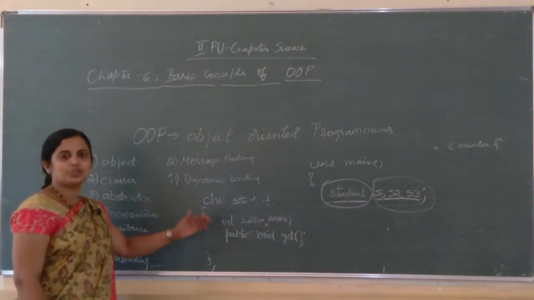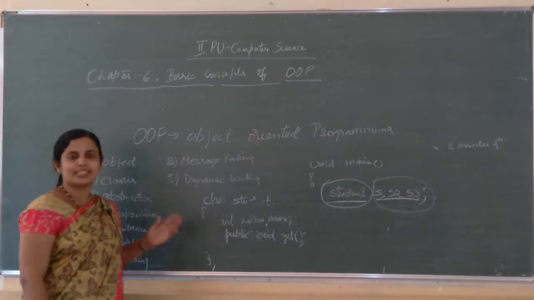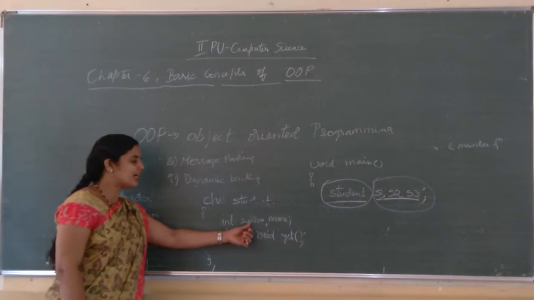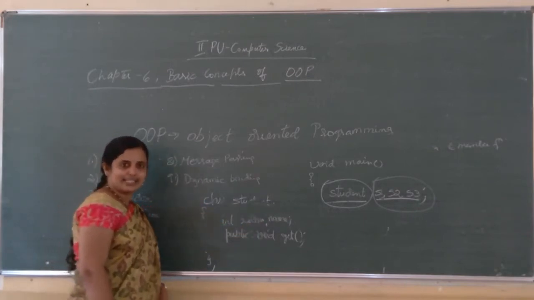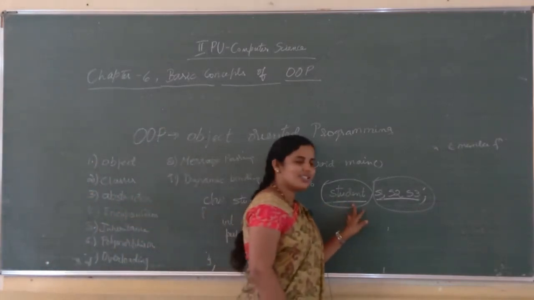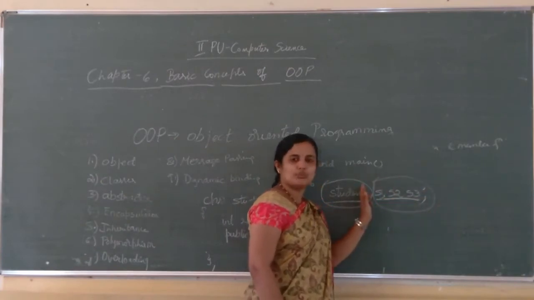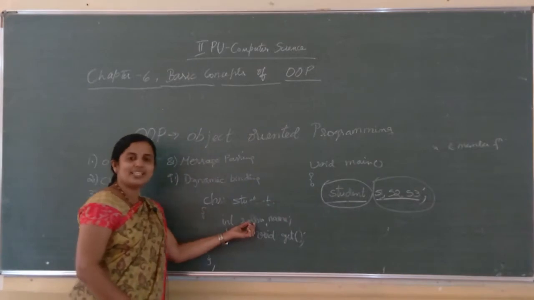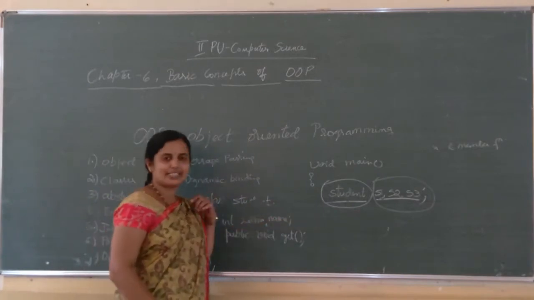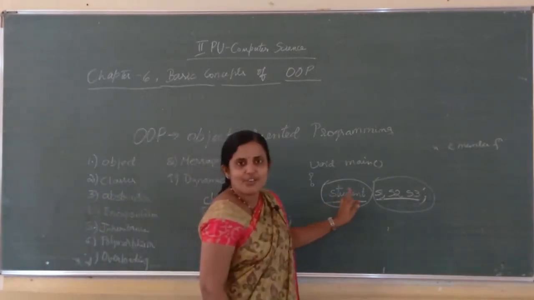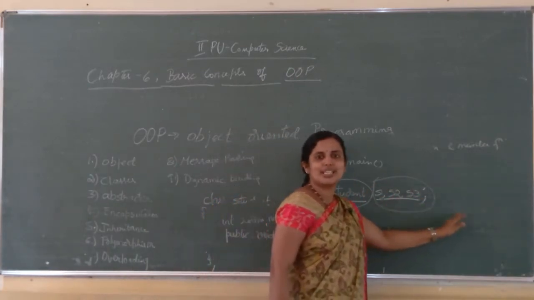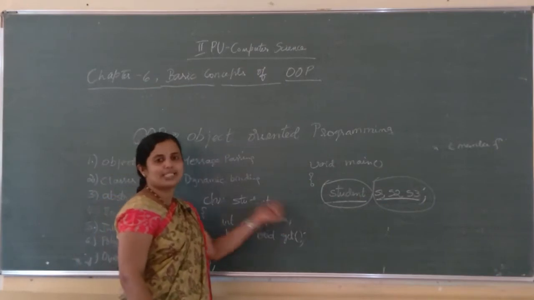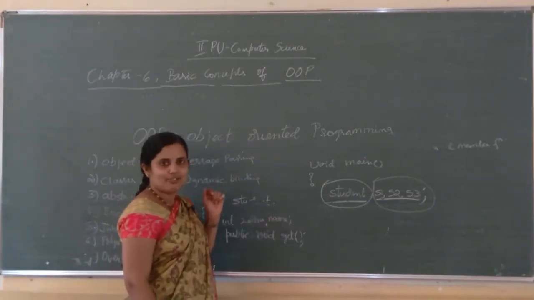So each and every student has the same characteristics such as roll number, name, marks, etc. Here, characteristics means roll number and name. So class is a way of grouping objects having similar characteristics. Student is a class which groups objects S1, S2, S3 which have similar characteristics such as roll number, name, etc. Have you understood the definition?